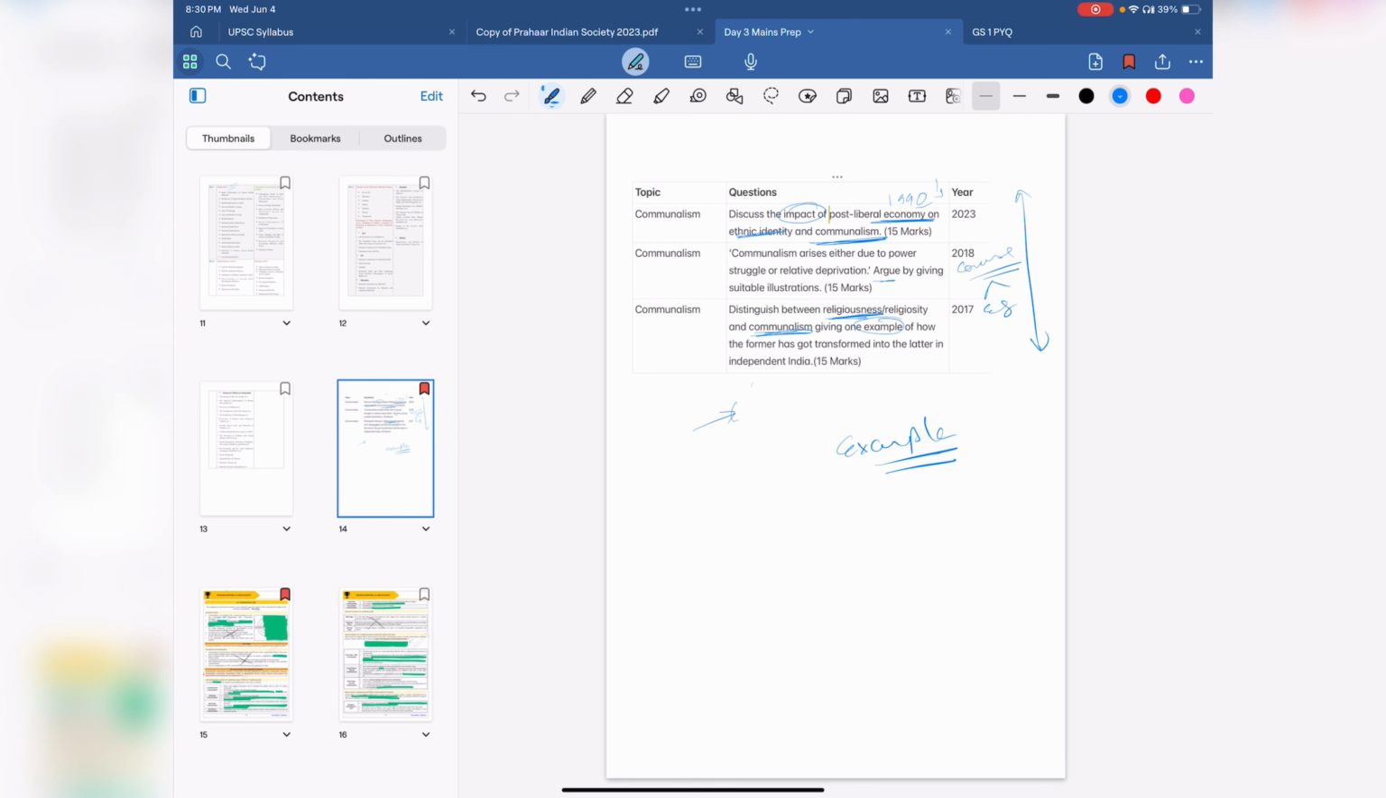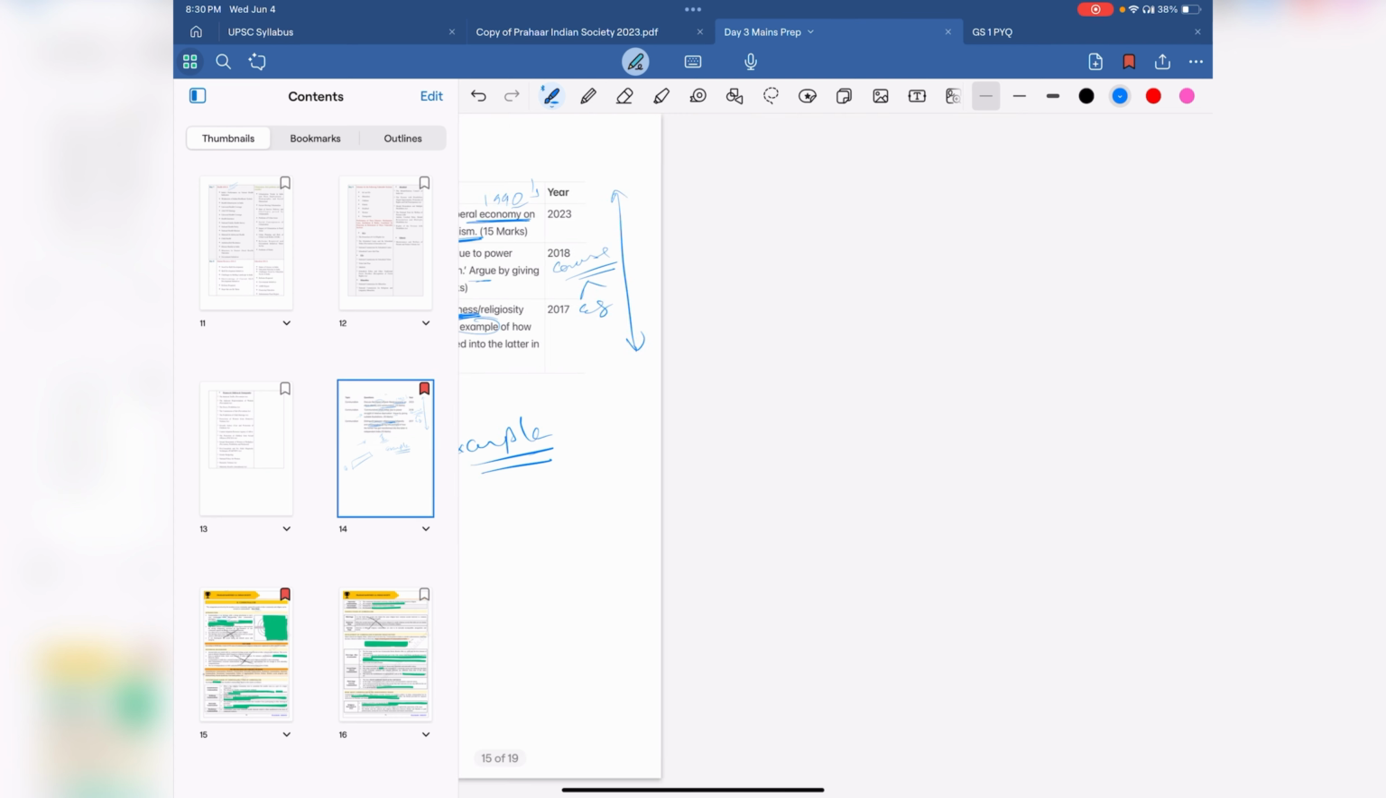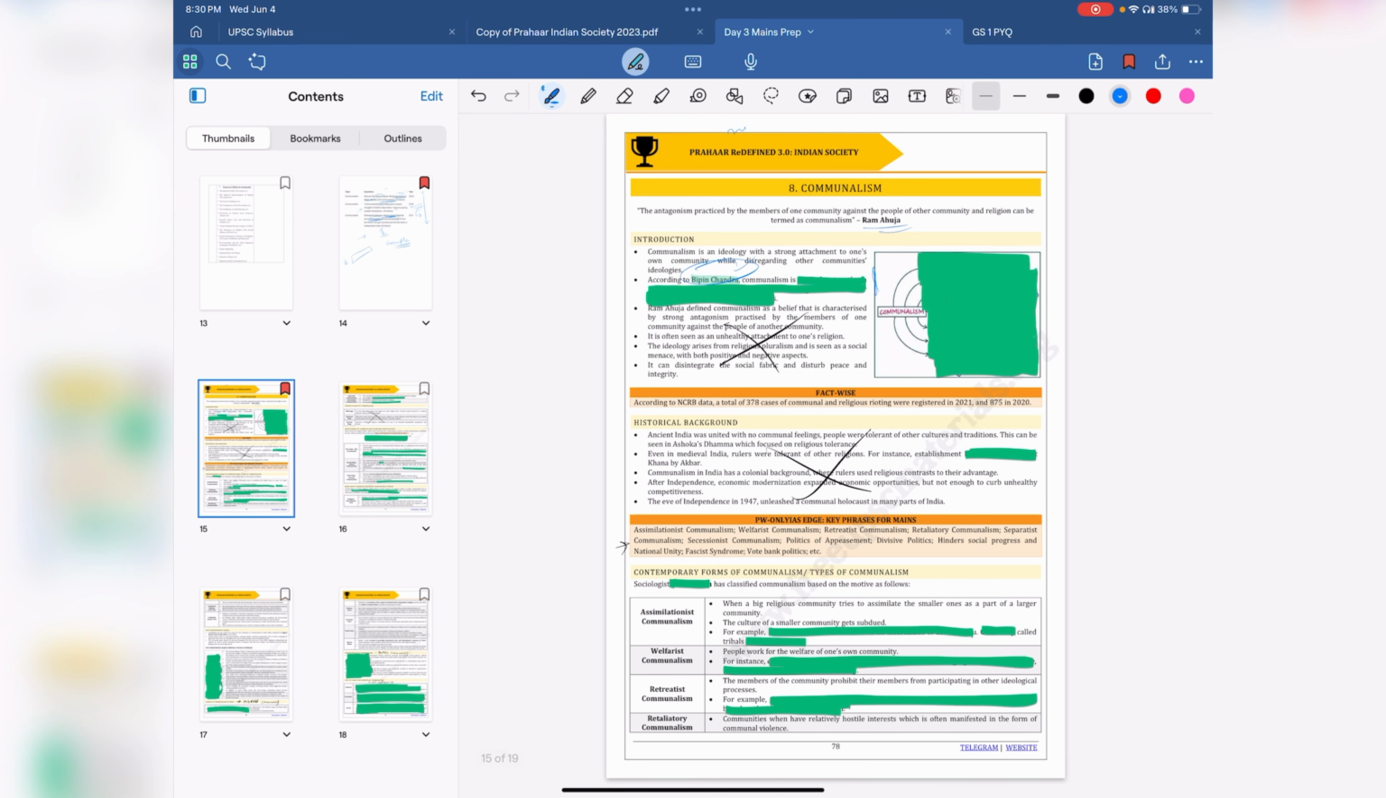In this question that we discussed, communalism and religiousness, you could have started the introduction with this. Bipin Chandra defines communalism as this, and then go on to how, with what step, religiousness changes to communalism. Similarly, for this question, communalism causes, you could have used the definition to start the answer. So the first thing you learn: definition, and by an authoritative source.